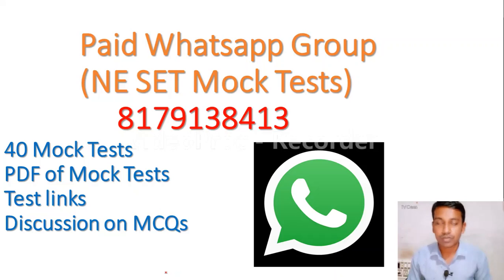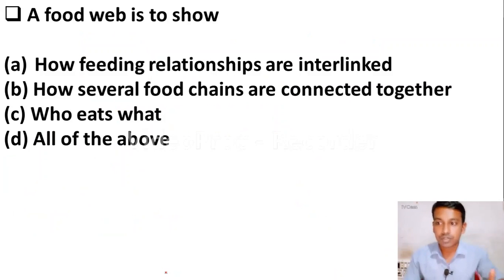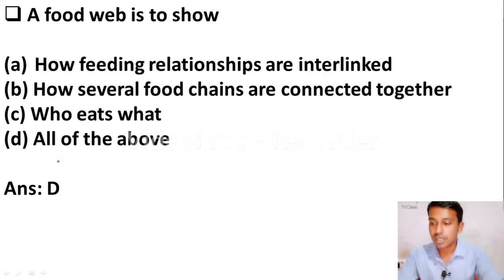So let us move to the questions. Here the first question is: a food web is to show option A, how feeding relationships are interlinked, option B, how several food chains are connected together, option C, who eats what, option D, all of the above. Friends, a food web, you all know, I think here the right answer is option D, all of the above.